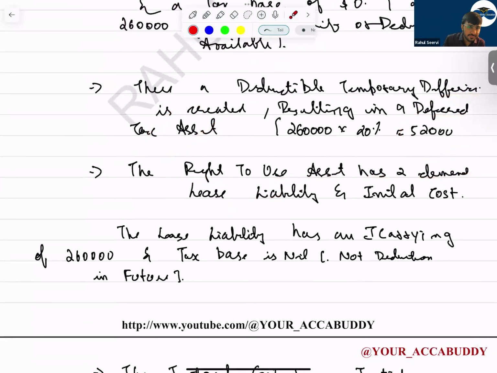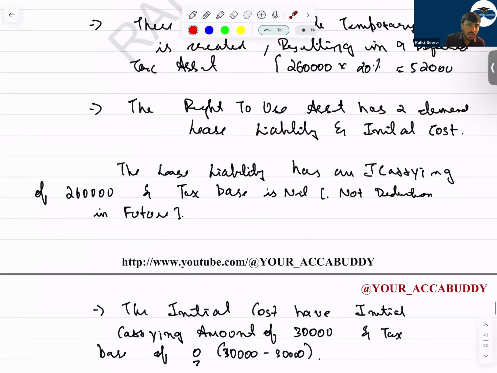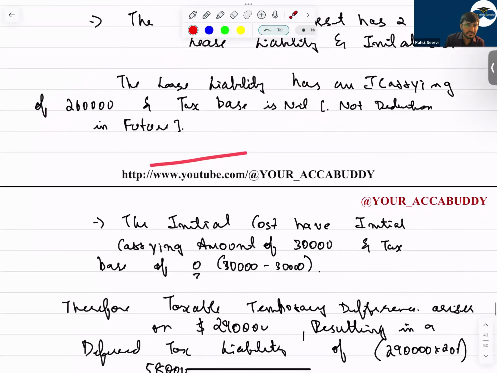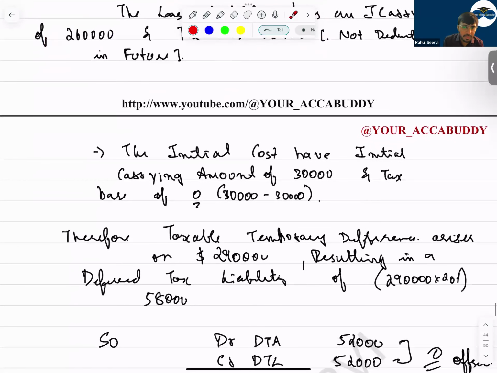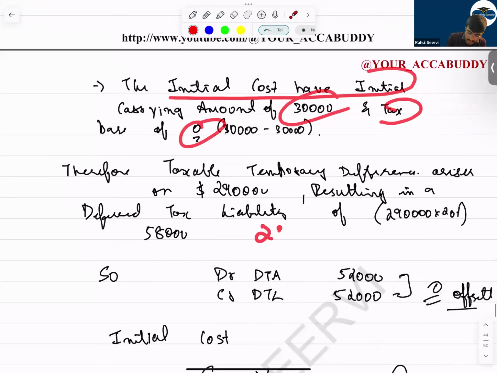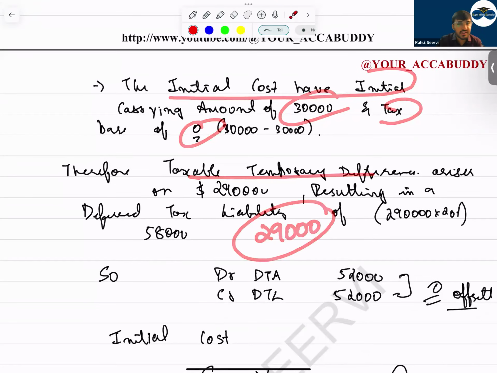Can I say the right to use asset has two things here? First thing is what? Lease liability and initial cost. So can I say the lease liability has a carrying amount of 260 and the tax base is nil? So this will create what? This will create a taxable temporary difference. So now see now, the initial cost which we have paid is 30,000 and the tax base is how much? 0. So can I say how much is it? 290,000. On 290,000 we have to calculate taxable temporary difference.